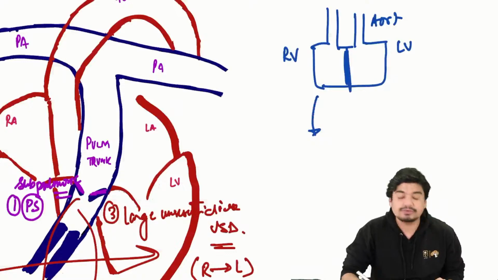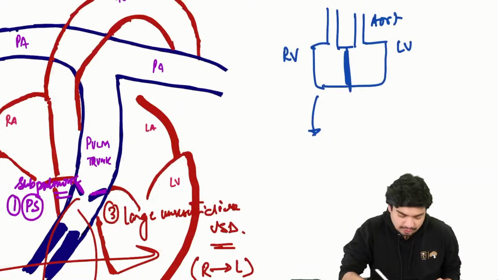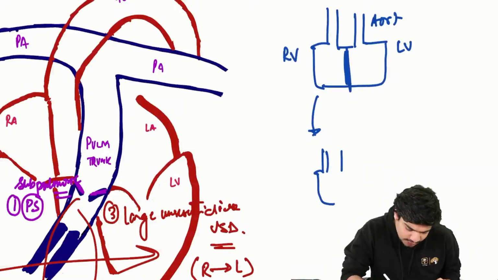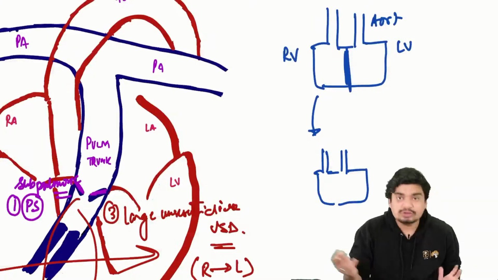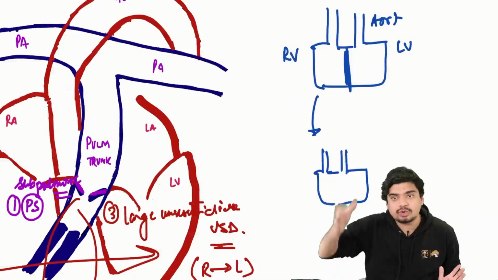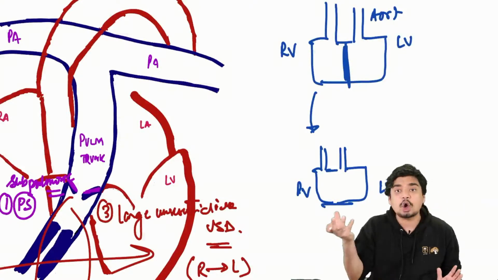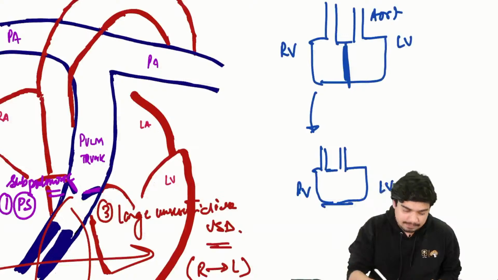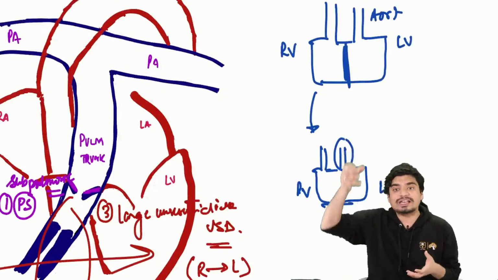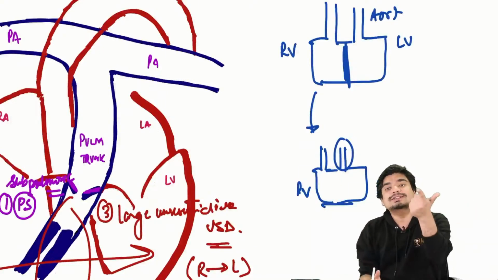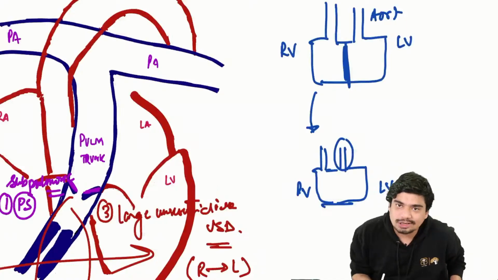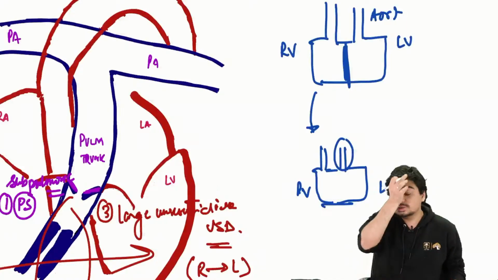In case of tetralogy of Fallot, there is a huge VSD, there is no ventricular septum. It appears that the right ventricle and left ventricle are a single common chamber, and this aorta now seems to arise from this common chamber. This is what is called overriding of aorta. So this is the fourth component.